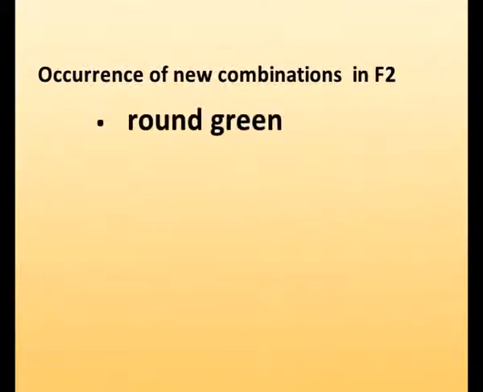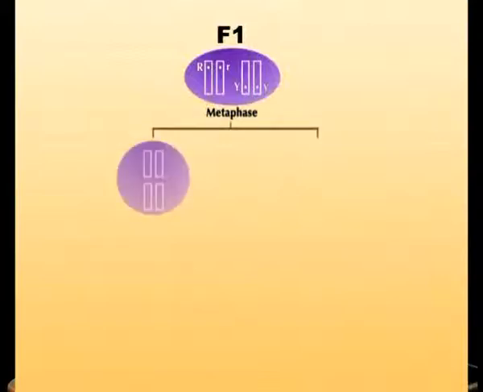The occurrence of new combinations in this F2 generation, that is round green and wrinkled yellow, is only possible due to independent assortment of respective alleles followed by their random mating. The independent assortment of alleles occurs actually at anaphase stage of meiosis when the homologous chromosomes move to opposite poles.